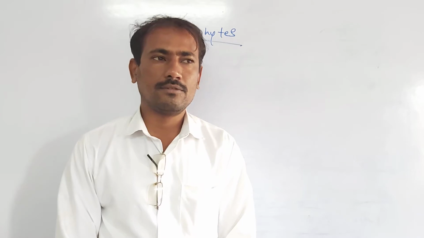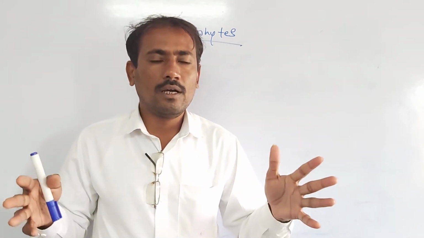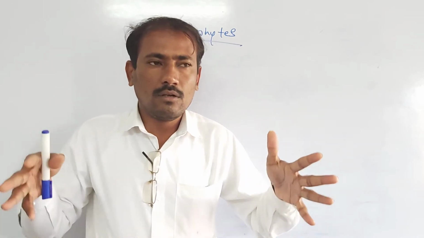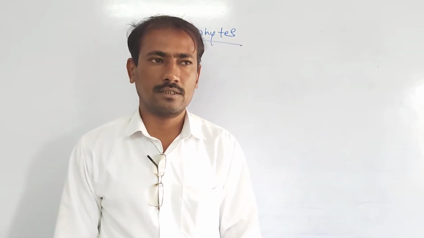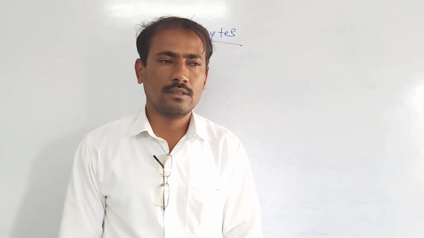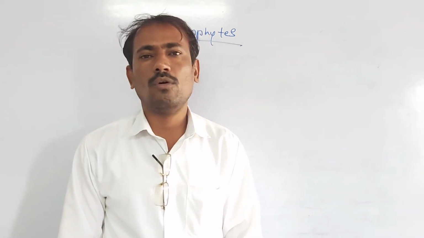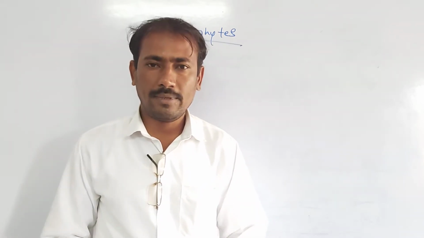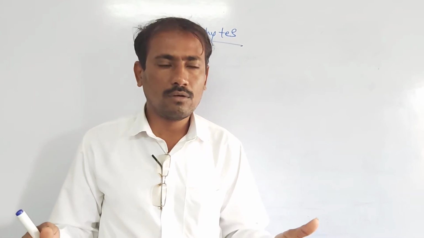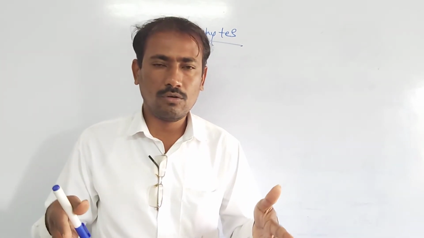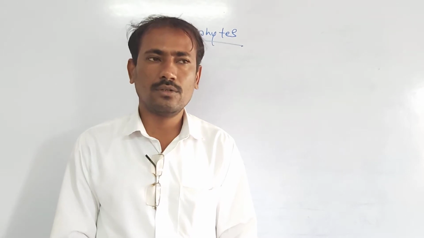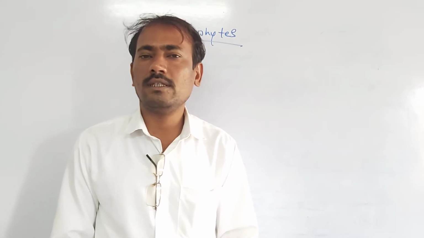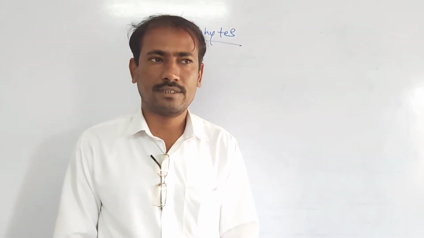Xeric conditions means what? Where very high temperature exists, or sometimes very low freezing temperature exists. Usually in such places, rainfall is very low, precipitation is very low. The habitats where very cold climatic conditions exist, very low freezing temperature exists, and also snowfall occurs, are considered to be xeric conditions or dry habitats.